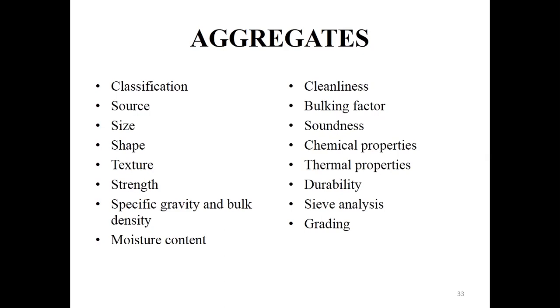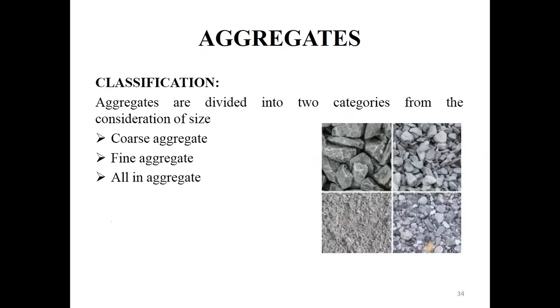Okay, so first we are going to discuss classification. Basically, aggregates are discussed as heavy weight aggregate, lightweight aggregate, and normal weight aggregate. Heavy and lightweight aggregates we will discuss in the coming classes, but here we are going to discuss only normal weight aggregate.